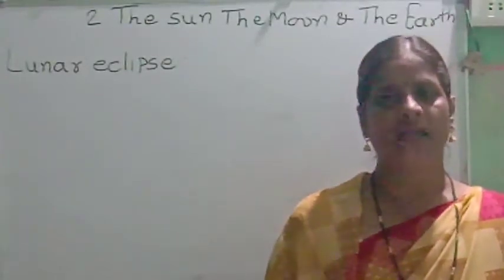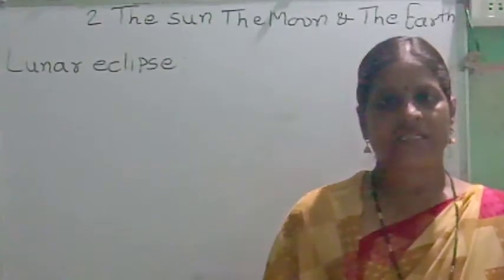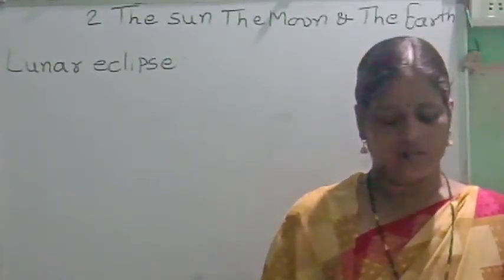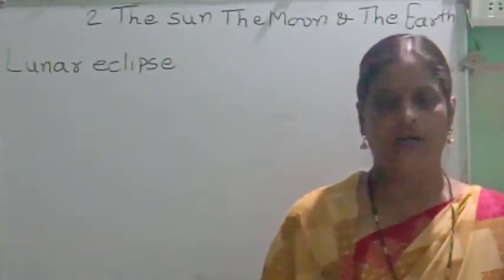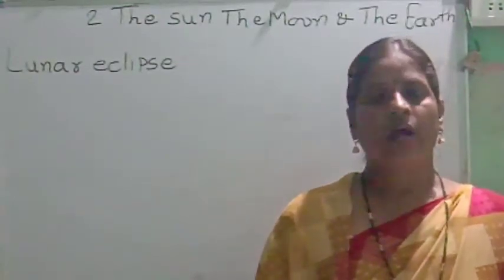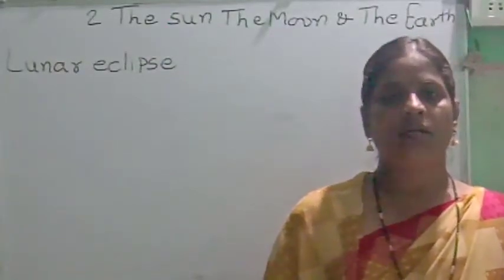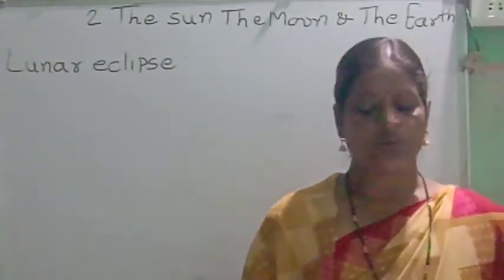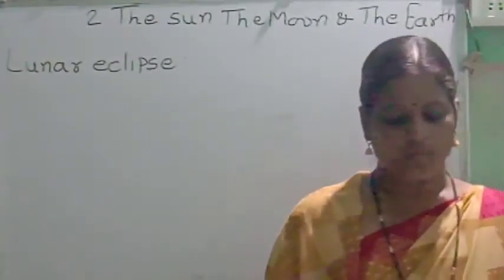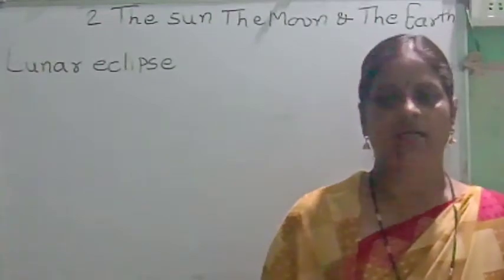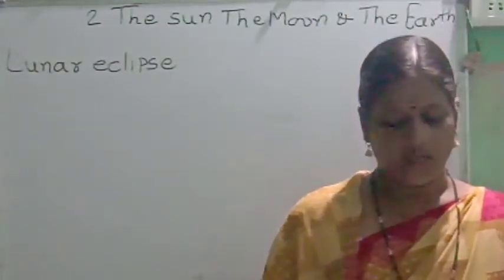While revolving around the earth, if the moon is totally hidden within the earth's shadow, we see a total lunar eclipse.